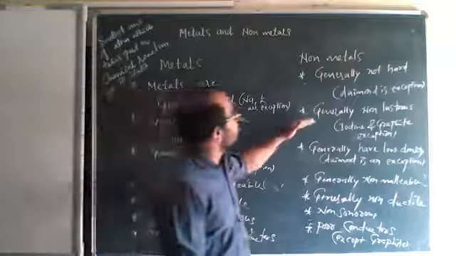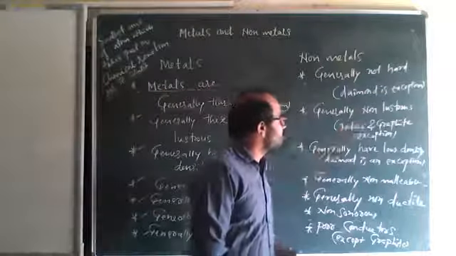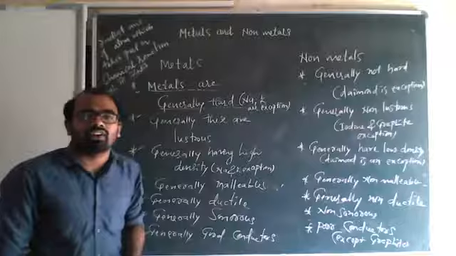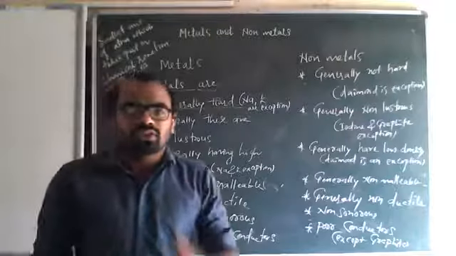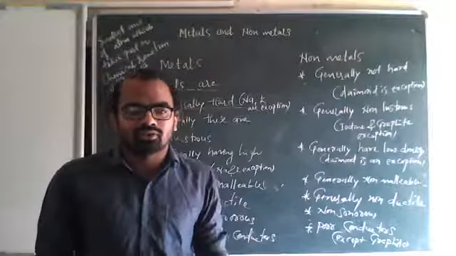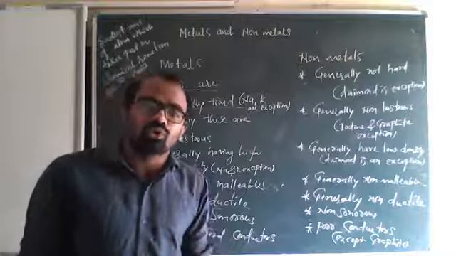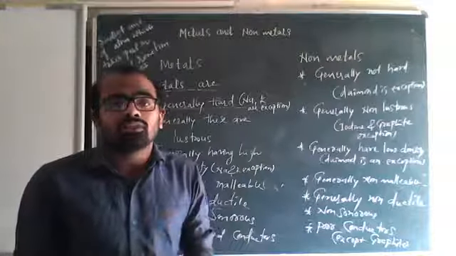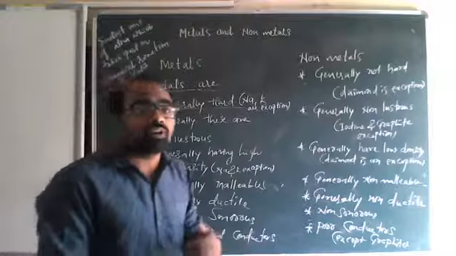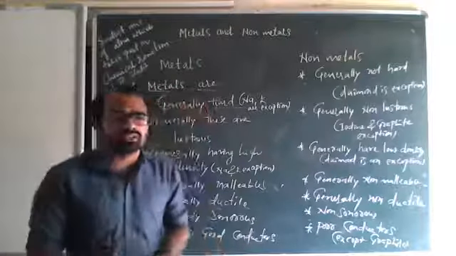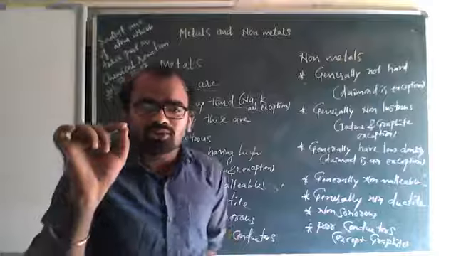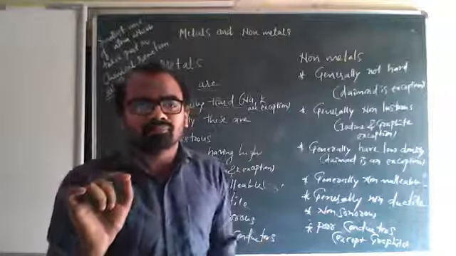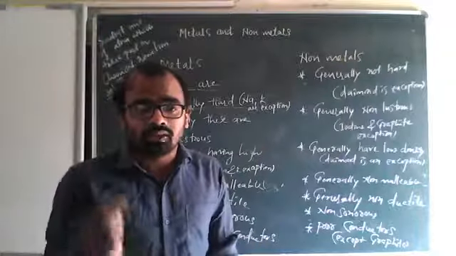But when it comes to non-metals, generally they are non-lustrous, but iodine and graphite are exceptions. Graphite is also an allotrope of carbon. Graphite is present in your pencil, and you can see that the pencil has a little shine.